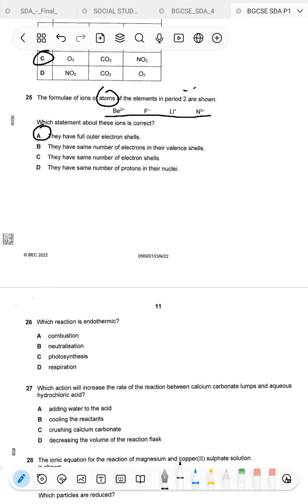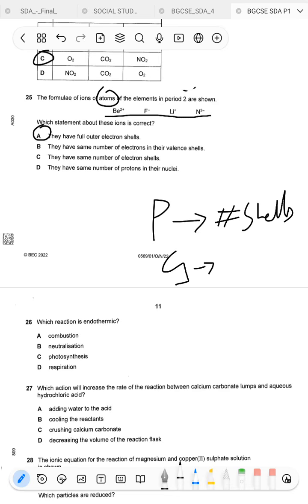For normal atoms of elements, yes, in a period they have the same number of shells. And for groups, you have the same number of outer shell electrons.